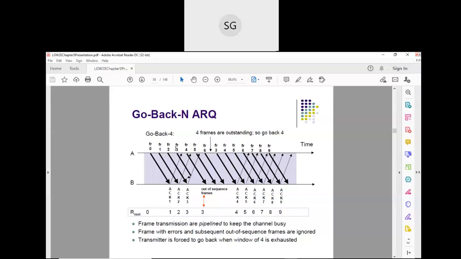Now you just see when frame 3 is sent. Please try to understand this. If I show it on a board, it is very good. So now I send 0, I send 1, I send 2, I send 3. So my window contains 0, 1, 2, 3. I receive acknowledgement for 0. So my window contains 1, 2, 3, 4. I receive acknowledgement for 1. My window contains 2, 3, 4, 5. Yes or no? So now after receiving acknowledgement for 2, my window will contain 3, 4, 5, 6. Yes or no? Correct?